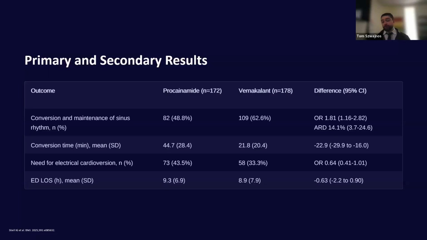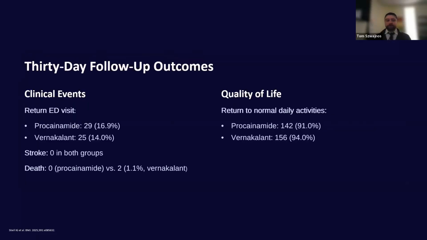Now, need for electrical cardioversion, while not statistically significant, we did see a trend toward decreased need for electrical cardioversion with Vernakalant. Overall, ED length of stay was about the same, so not much difference there. And going into the 30-day follow-up outcomes, again, I thought these were very interesting outcomes to include in the trial. They looked at return ED visits, and for both Procainamide and Vernakalant, really no difference between the two there. And then for return to normal daily activities, Procainamide and Vernakalant were again about the same, almost identical.